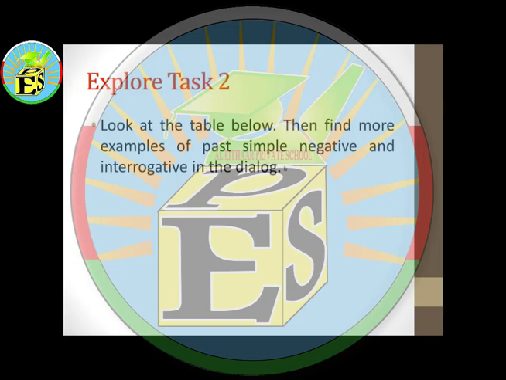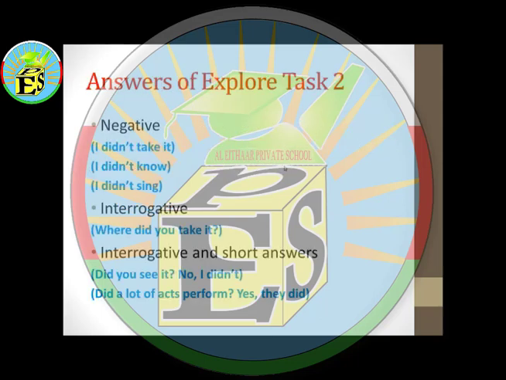And this is the way we form the past simple in its negative form. We will start with the person, which is he, she, it, they, we, everything, because this rule actually works with both plural and singular forms. So followed by didn't, and then the verb, which is sing. He didn't sing. I want you to focus on this because the verb is written in its base form, sing. The second one is interrogative, and here it starts with where.